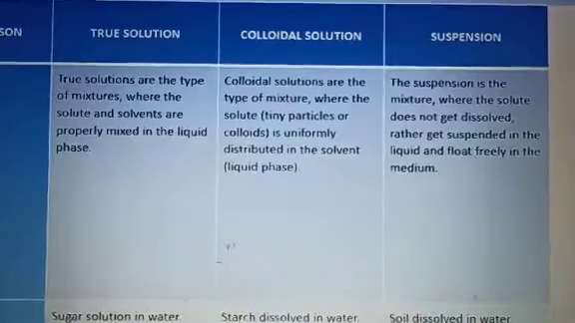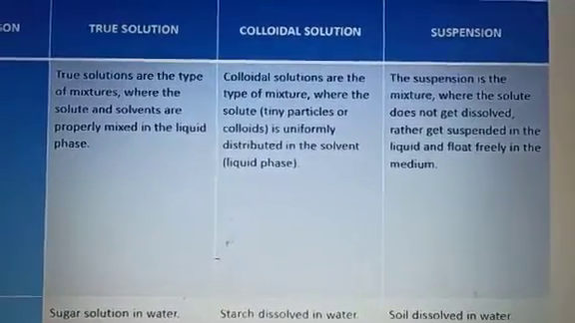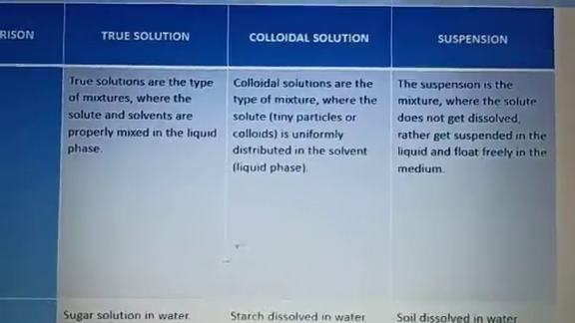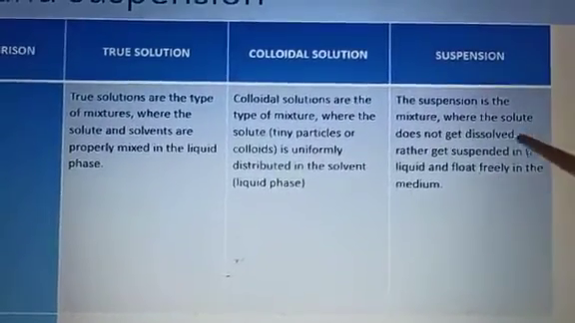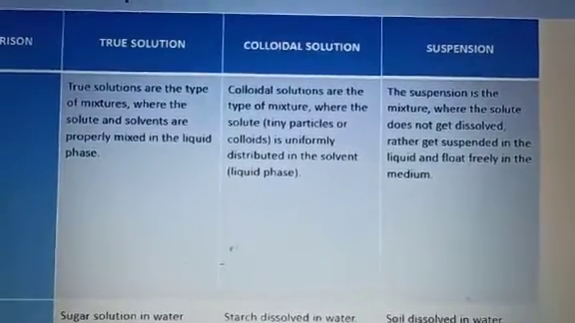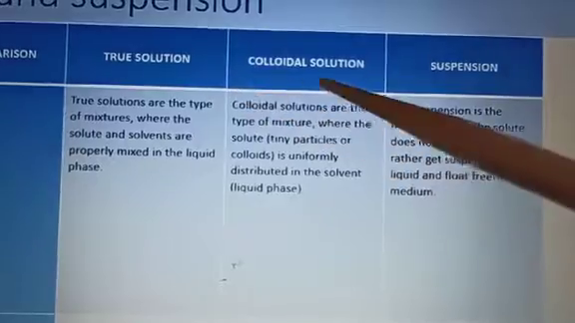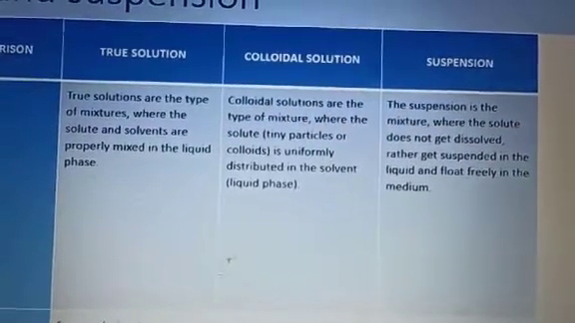In case of the suspension, when you are adding sand or soil in water, you will see that it does not dissolve in water, and you can easily see these particles. It never gets dissolved in the water. So these all are the types of mixture: true solution, colloidal solution and suspension.